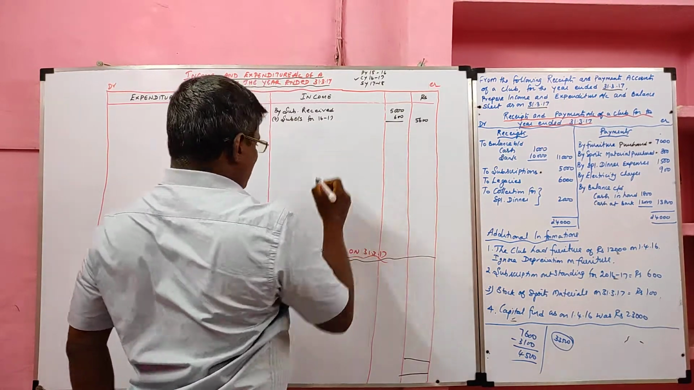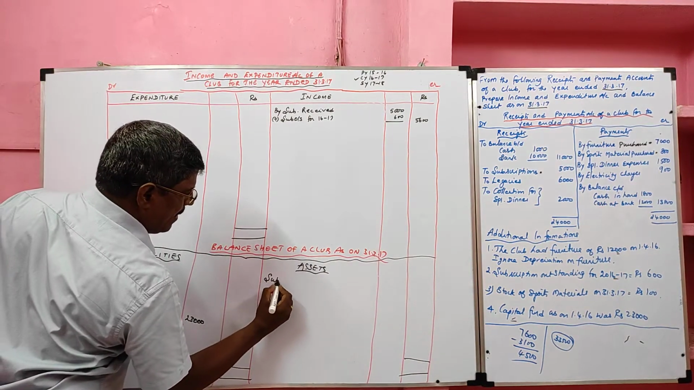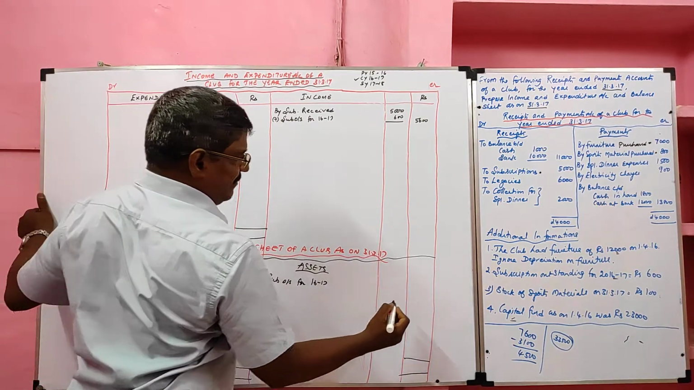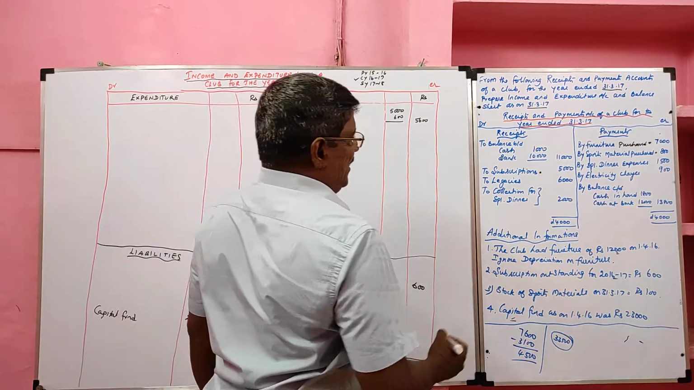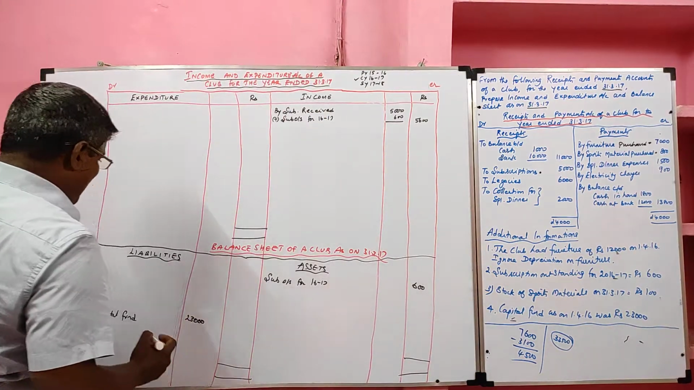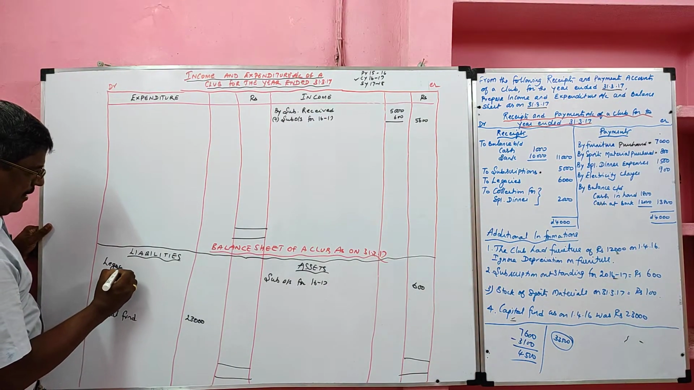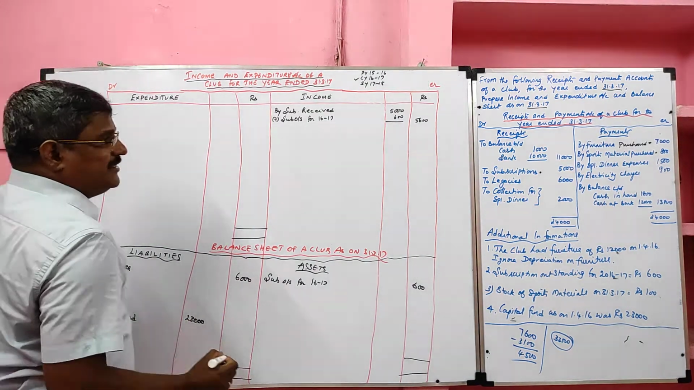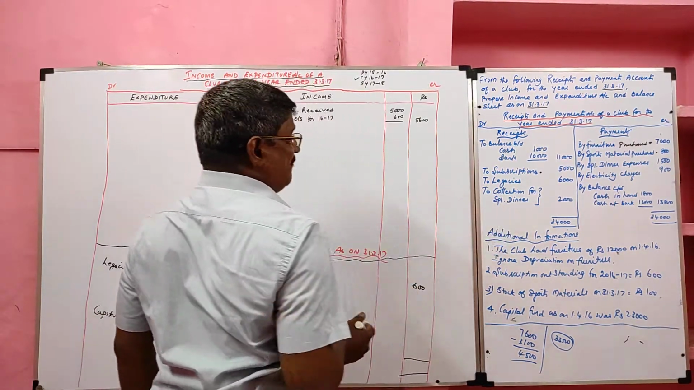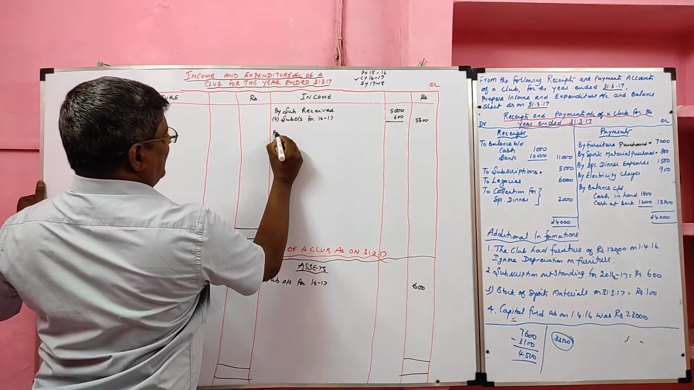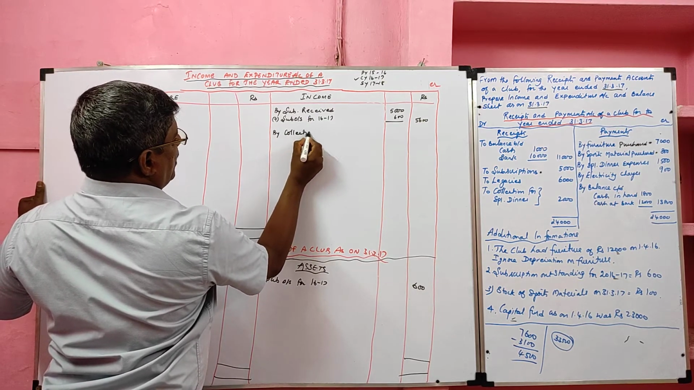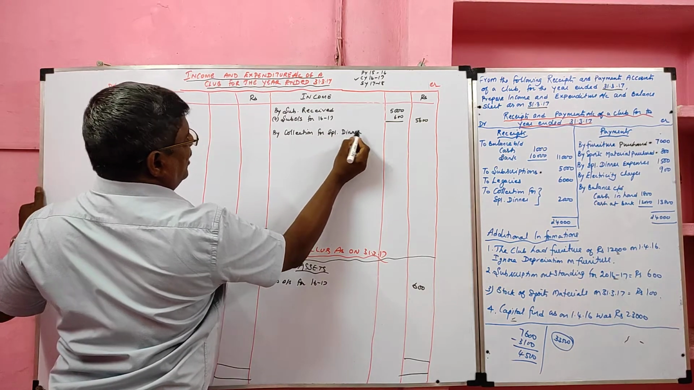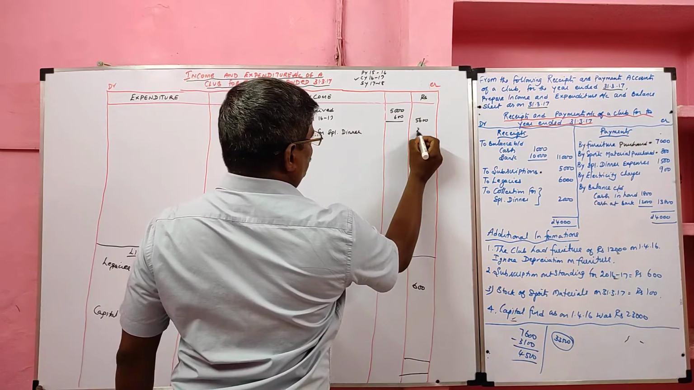Then the subscription outstanding of current year goes to the balance sheet asset side. Current year outstanding will appear in the asset side. Then legacy is a capital receipt. It will go to the liability side. Legacies, it's a liability, value 6,000 rupees. Then collection for special dinner is a revenue receipt. It will be recorded in the income side. Value 2,000. So receipt side over.